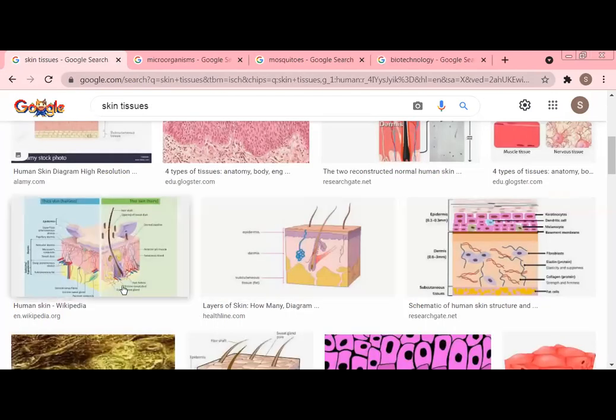Next is skin tissue. If I am studying the tissues, whether the skin tissue or any tissue of any organ, studying of tissue, it belongs to which branch? Studying of tissues.